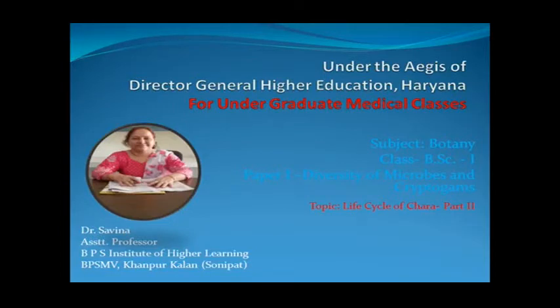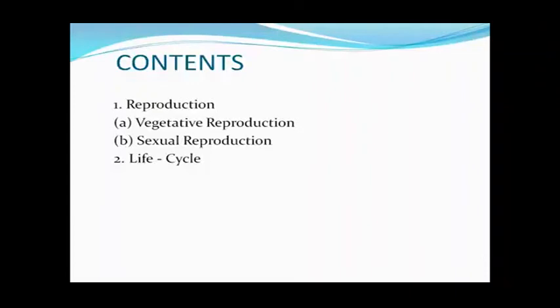In my last lecture, I explained to you about the life cycle of Chara, and in that lecture we discussed the first part of the life cycle, that is the thallus structure. In today's lecture we will discuss the second part, that means reproduction in Chara. In Chara, reproduction takes place by two methods. One is vegetative reproduction and the second is sexual reproduction.